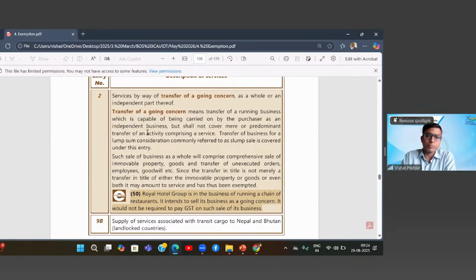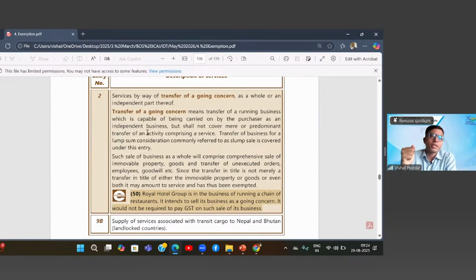Now, the second thing is, it is not necessary that you transfer the whole business. It may be one independent unit of your business. So let us say till now, I was doing both manufacturing and servicing, like mobile phone companies. Let us say Samsung is manufacturing the phones, and Samsung is also providing the after sales service.